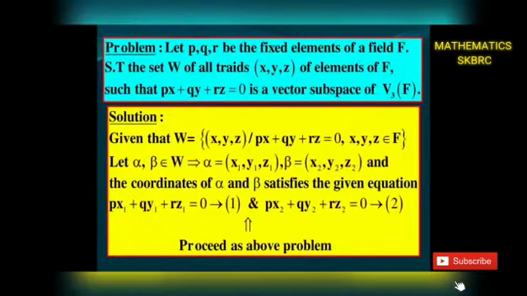This is a similar example to the above problem. The set of all solutions of the equation Px + Qy + Rz = 0, where P, Q, R are fixed elements of a field F, forms a vector subspace of V3(F). It is very easy to solve; no need to discuss anything special here. Proceed as in the above problem.